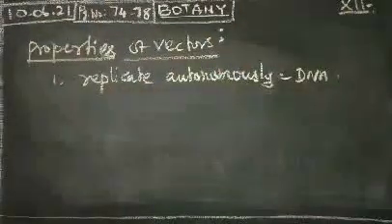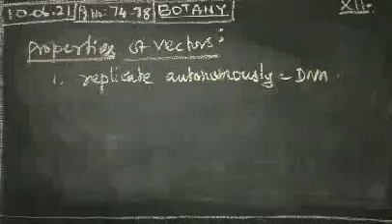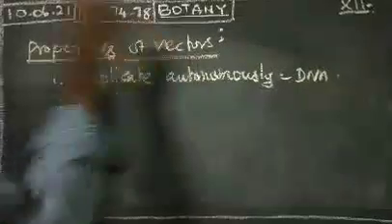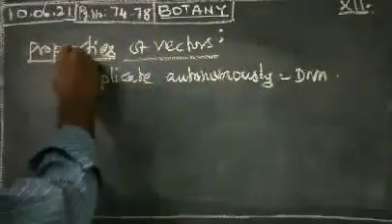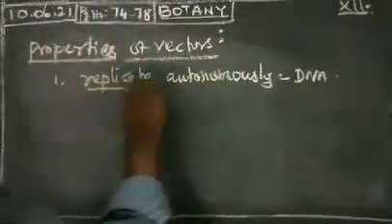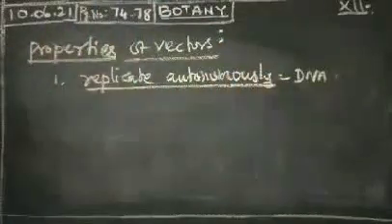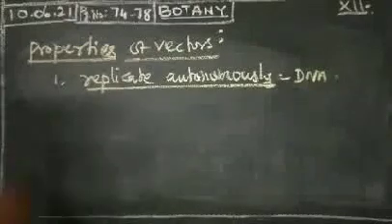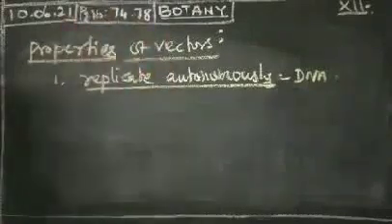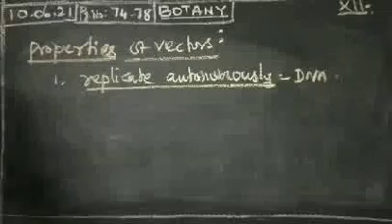That is the character present in a vector, called the properties of vectors: replicate autonomously and produce multiple copies of vectors in which the DNA is inserted into the host cell.